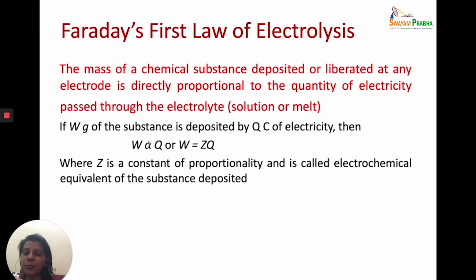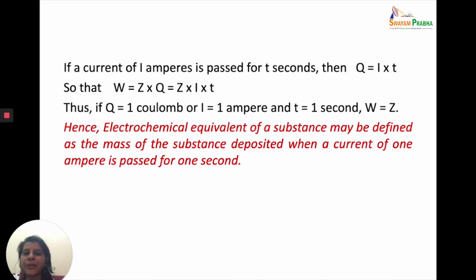Whenever we remove the proportionality sign, what is it that we put? We put a constant of proportionality. So W is equal to Z into Q, where Z is the constant of proportionality and is called the electrochemical equivalent of the substance deposited. Now if I am measuring current in amperes and time in seconds, then Q can be written as I into T. Therefore, W can be written as Z into Q or Z into I into T.